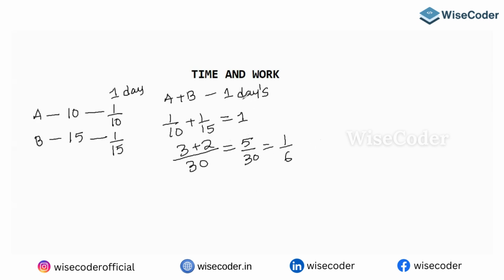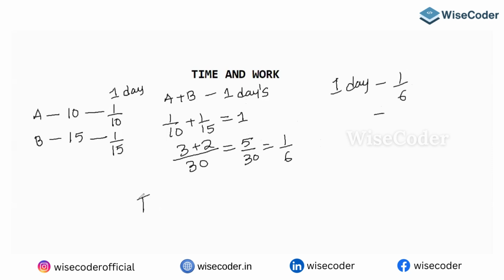In 1 day, together they are doing 1/6 of the work. So to complete the full work, they will take the reciprocal of that.